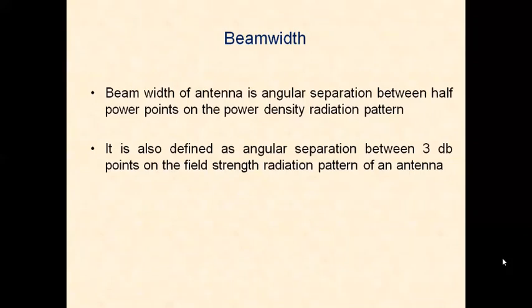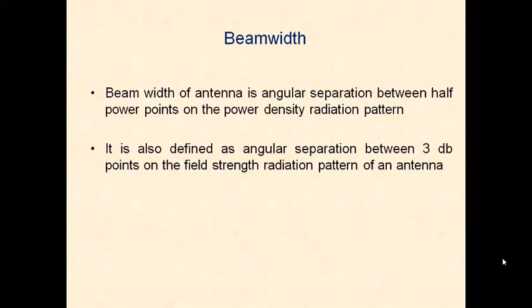It is also defined as the angular separation between the two 3 dB points on the field strength radiation pattern of an antenna, at which the field strength falls to 1 by root 2 times the maximum value. The angular separation between those two 3 dB points, we call it the beam width.